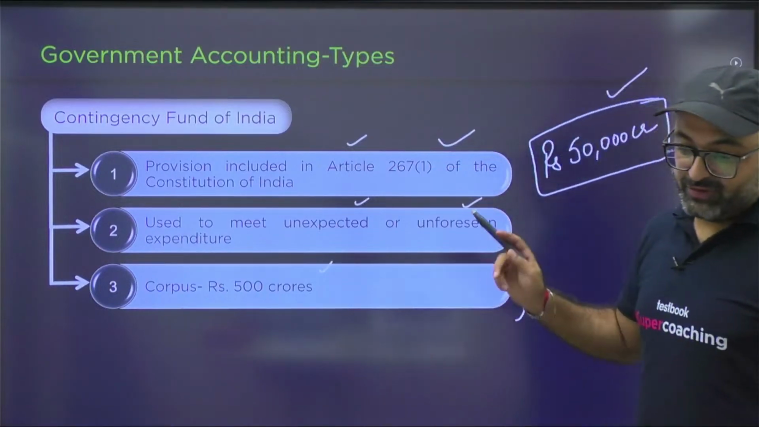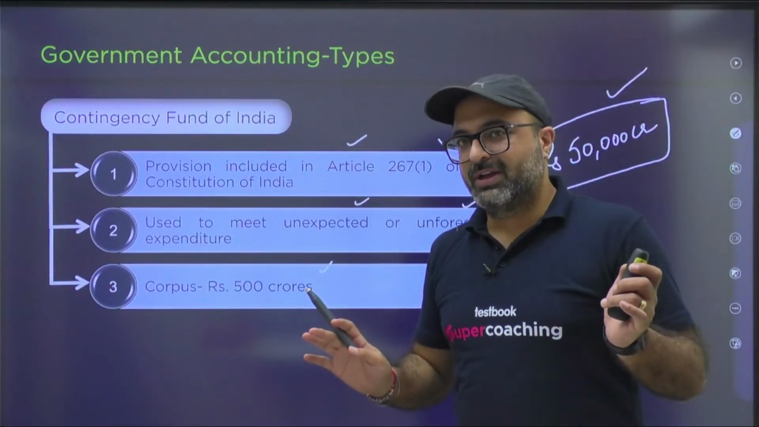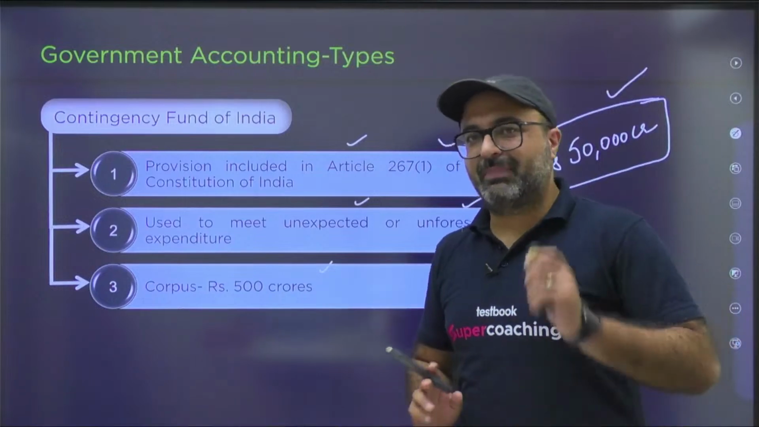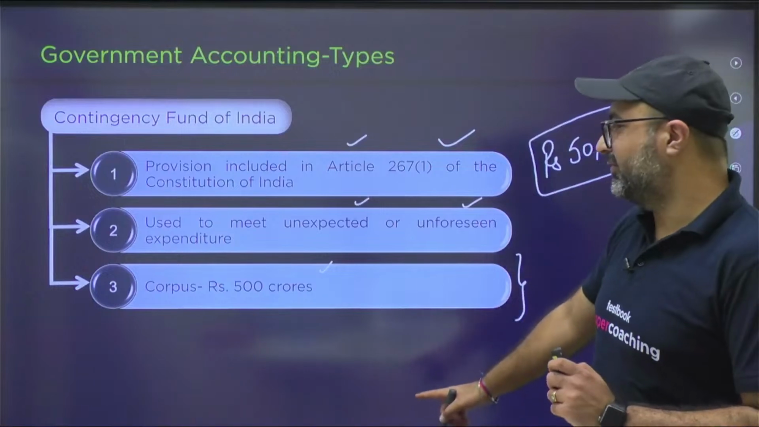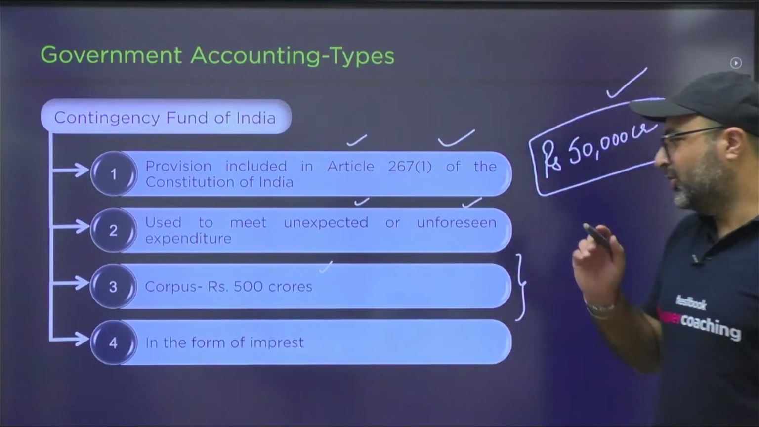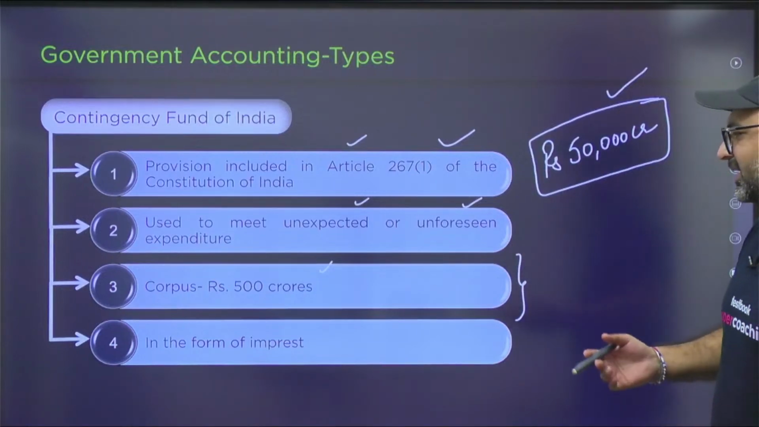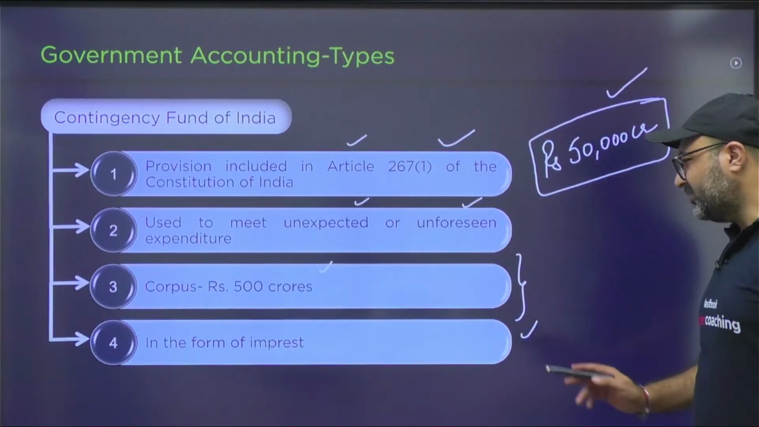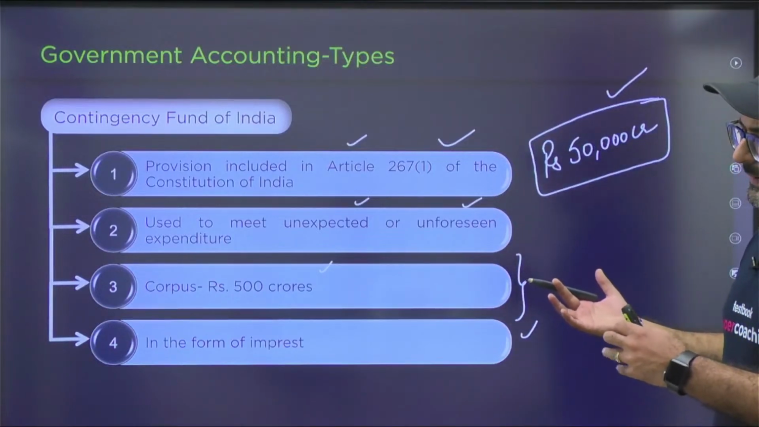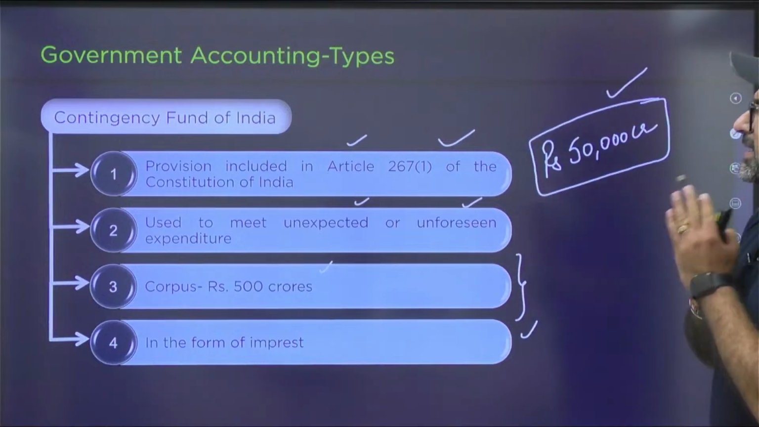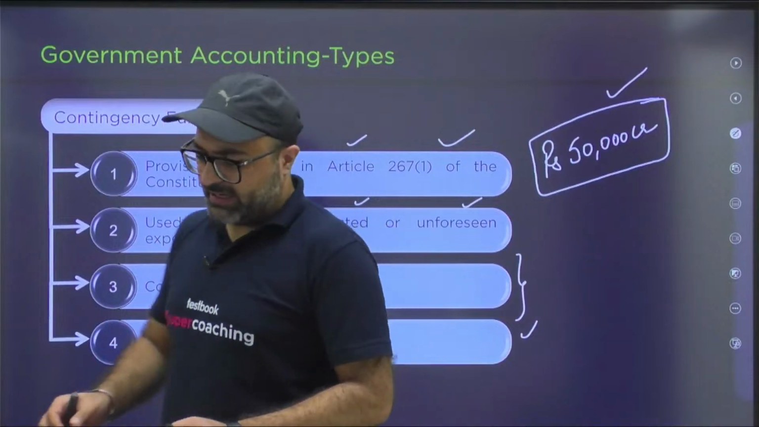But if the government wants to withdraw funds from this account, that is not allowed on its own. If you want to withdraw the funds, you need the President's signature. Once the President approves, only then can funds be withdrawn. Without President's approval, no funds can be withdrawn from the Contingency Fund of India. It is a kind of emergency fund account which will be utilized by the government at the time of requirement.